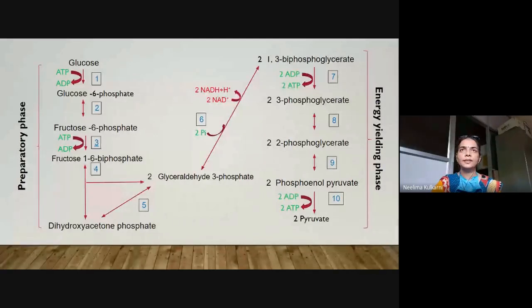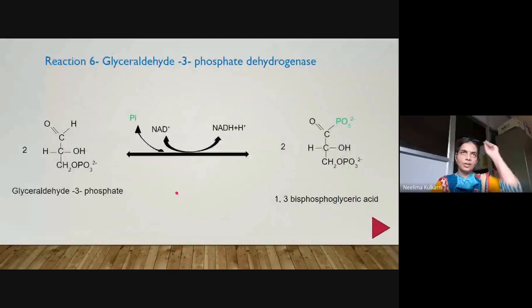Okay. So let us see the details of this reaction in the energy yielding phase. First reaction. So this is the structure of glyceraldehyde 3-phosphate, with phosphate group at the 3rd position. Now, inorganic phosphate participates in the reaction. Okay, a correction needs to be done here. I should write 2Pi here because two molecules of glyceraldehyde 3-phosphate are participating. So, two molecules of inorganic phosphate will be reacting, and aldehyde group at the first position is phosphorylated. Can you see here?